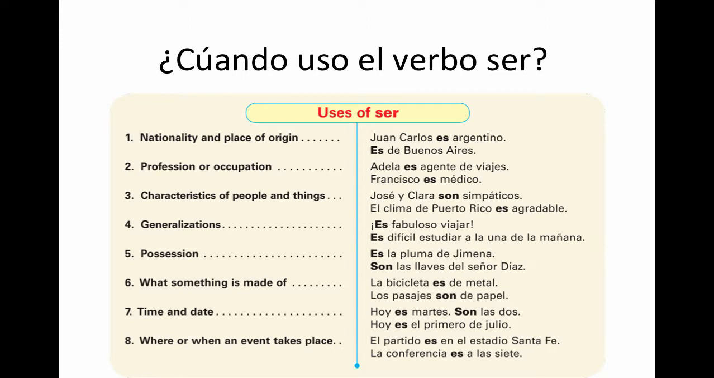But looking at uses of ser, we have nationality and place of origin, profession or occupation, characteristic of people and things, generalizations, possessions, what something is made of, time and date, where or when an event takes place. Now, instead of reading through these again, I'm going to just leave these up here for a few seconds, and you may pause the video as necessary to read over these examples here.